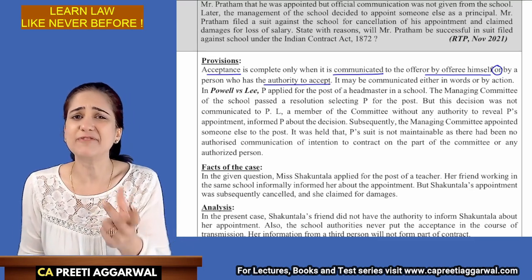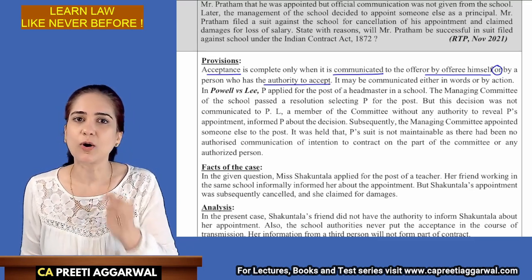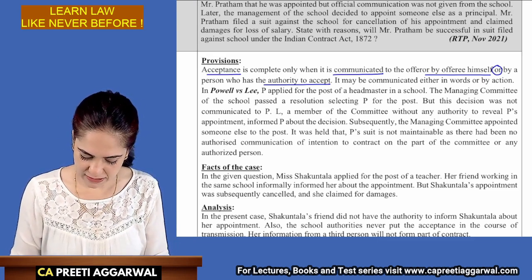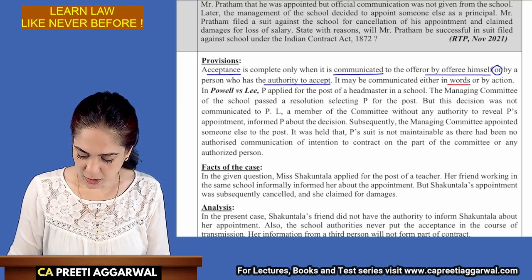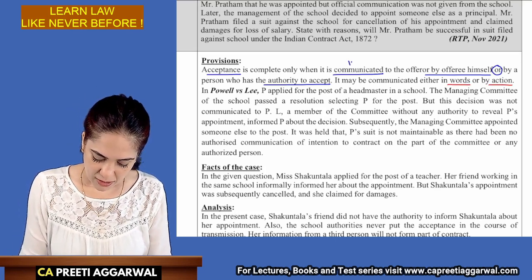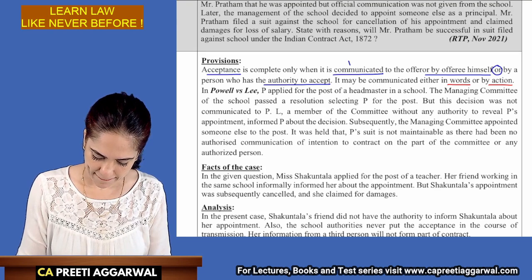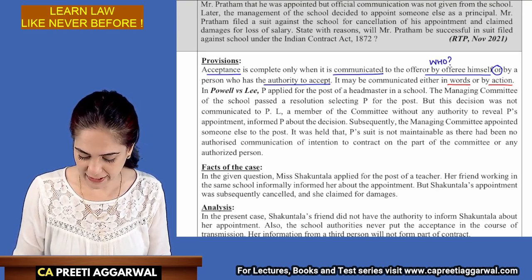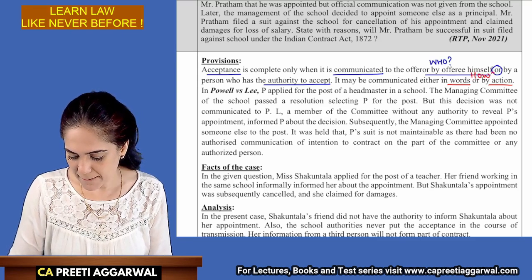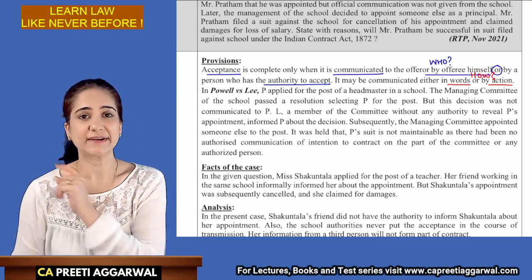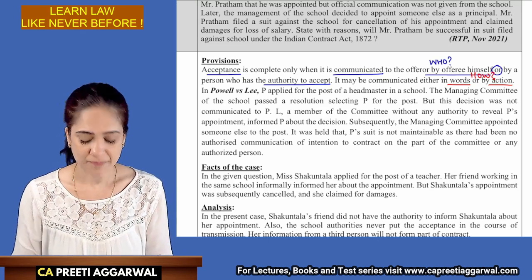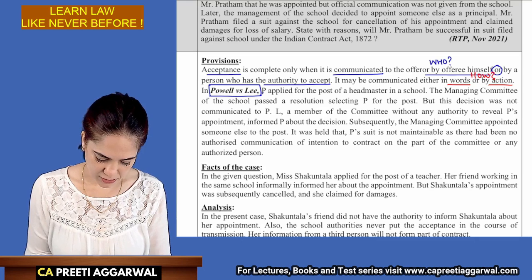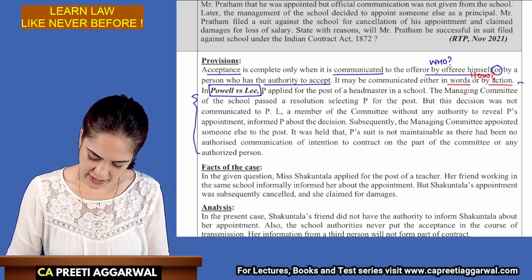Okay, so acceptance must be communicated by the offeree himself or by the person who has the authority to accept. So I just rephrased it: either by the offeree or authorized person. It may be communicated either by words or action. So here they have written who can communicate and how it can be communicated. Now, I missed this point, so I highlighted that in red. Then they have explained the case law, Powell versus Lee. So this is the explanation of that case law.